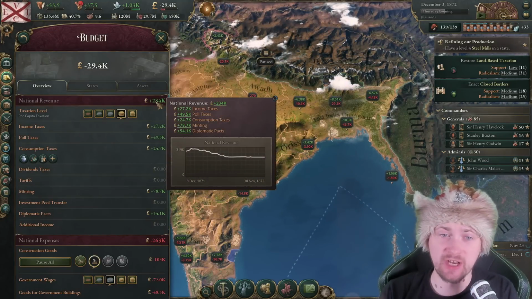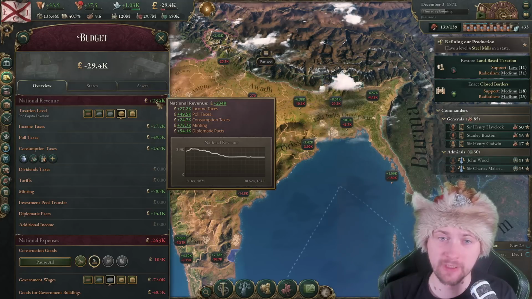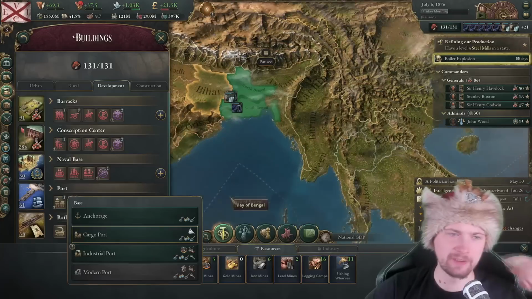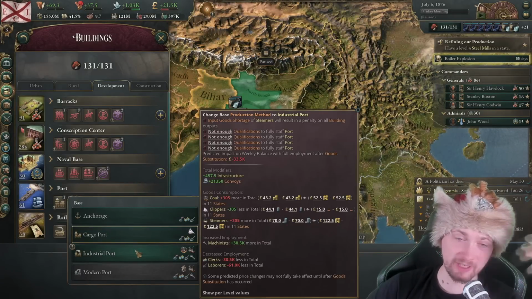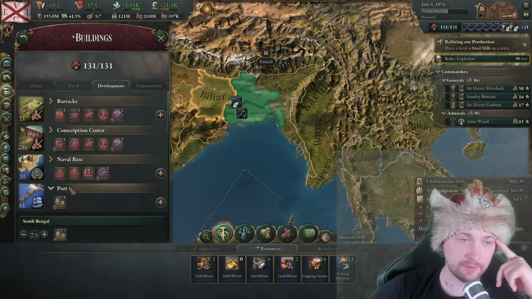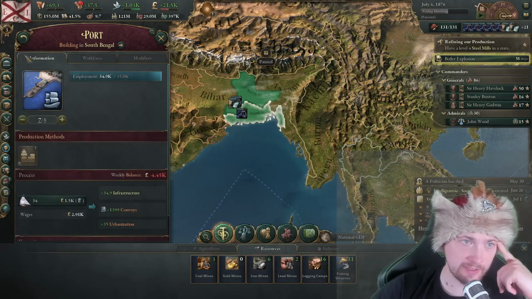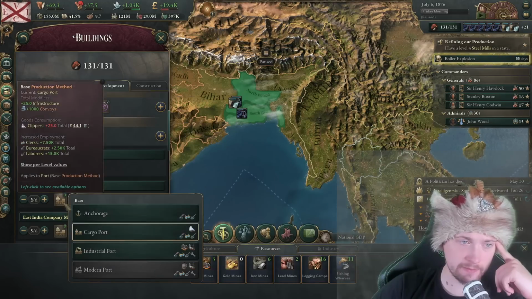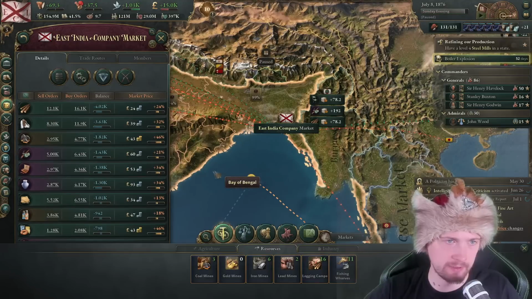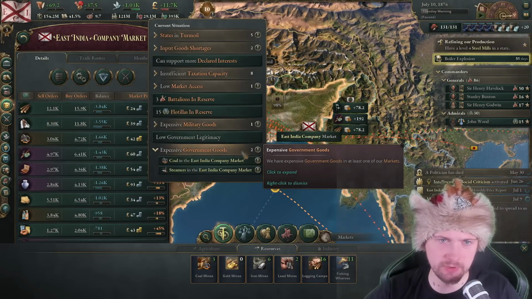I pretty much changed nothing, and my revenue from taxes dropped from 320,000 to 230,000, making me in imbalance again. Now I can unlock industrial port. I really like a lot of convoys, but this is gonna cost me a lot of steamers. I'm just gonna do that only for the chosen ports, like for example South Bengal, Ceylon, as well as East India Company, Missouri. So right now, first of all, I'm gonna probably lock one of the trade goods.